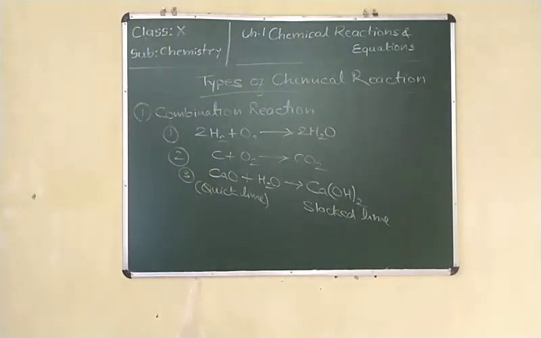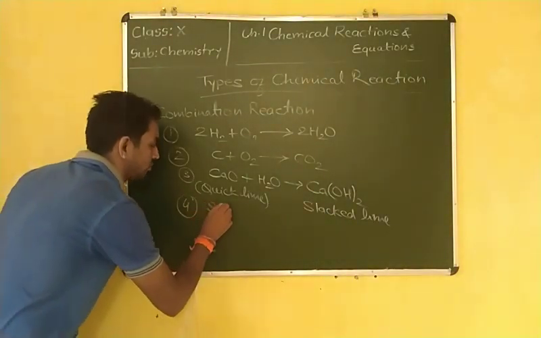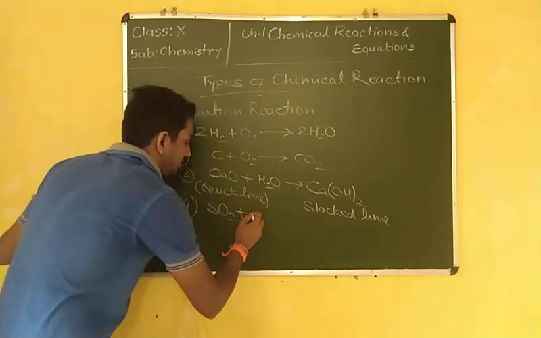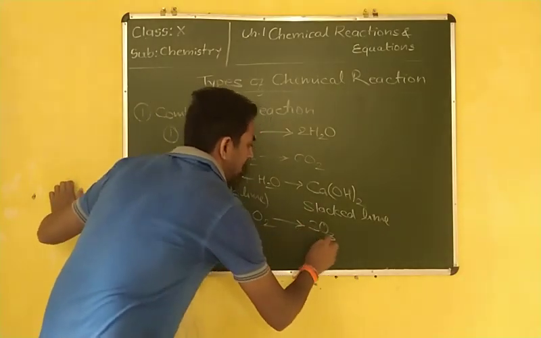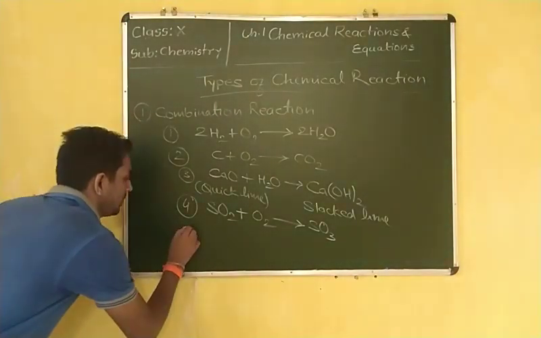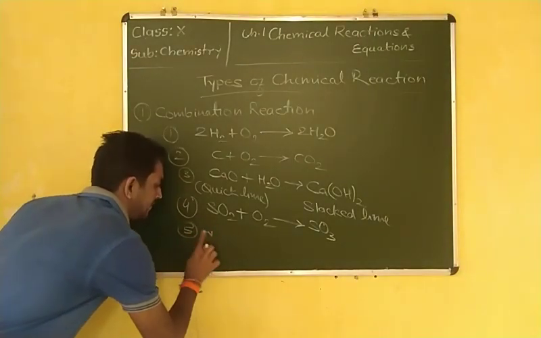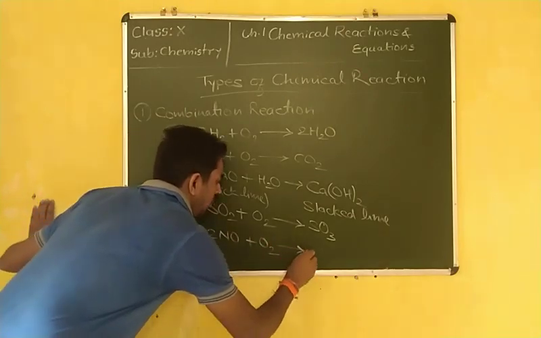An example of such a reaction is SO2 plus O2 is equal to sulfur trioxide, SO3. Some more examples we can write: 2NO, nitric oxide, when combined with oxygen, forms 2NO2.